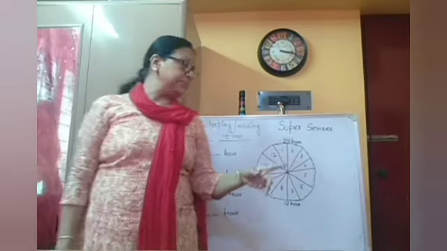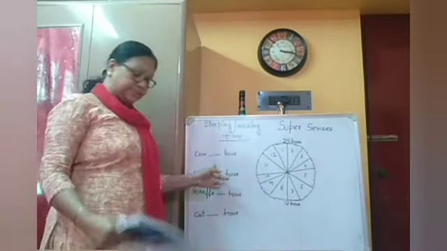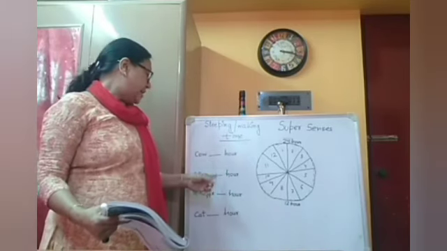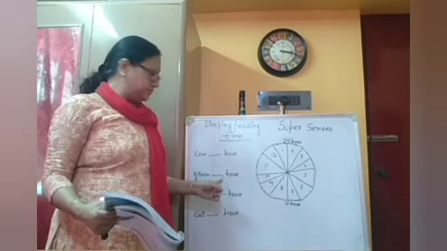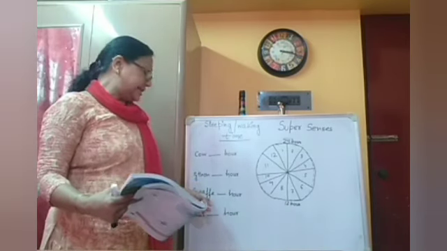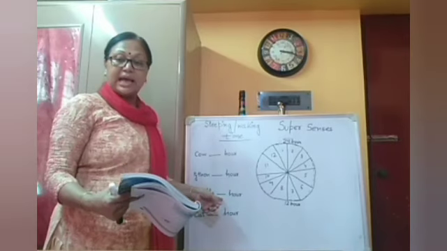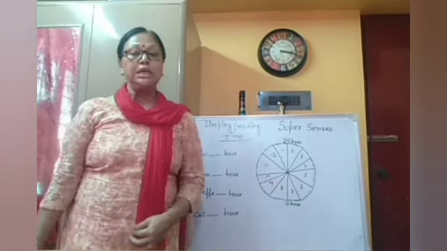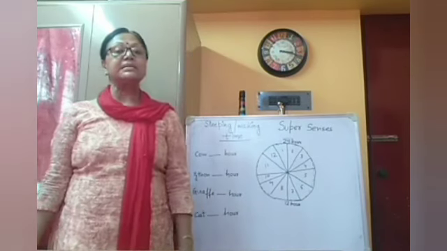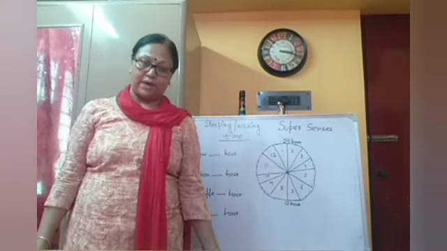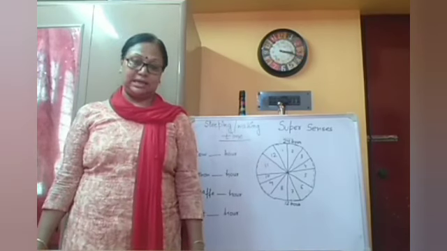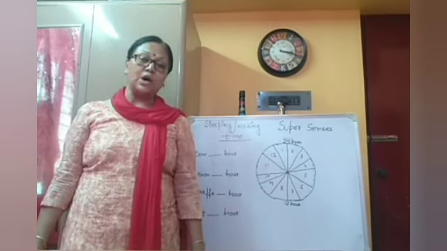Cow sleeps only how many hours? 4 hours. Python sleeps 18 hours, whereas giraffe sleeps only 2 hours and cat sleeps 12 hours. In the winters lizards sleep 24 hours because it is a long deep sleep. Every day they do not wake up.